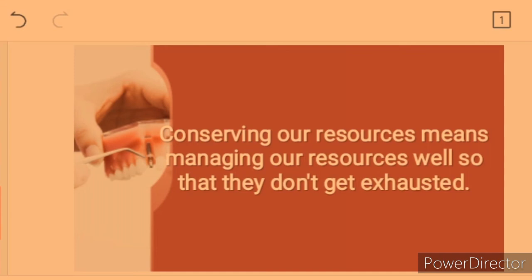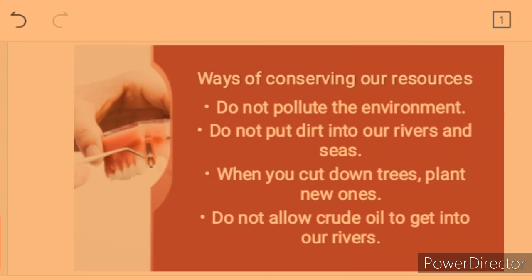So let's look at some ways to conserve our natural resources. The first one I have here is do not pollute the environment. Another way is do not put dirt into our rivers and seas. And another one is when you cut down trees, try to plant new ones. And then do not allow crude oil to get into our rivers and seas, because crude oil can actually kill the fishes in our rivers. So those are the ways of conserving our natural resources.